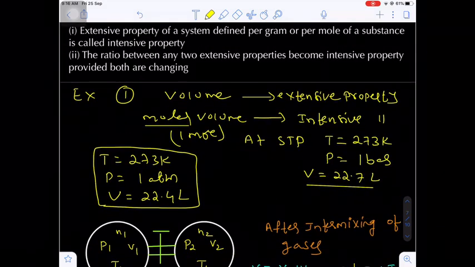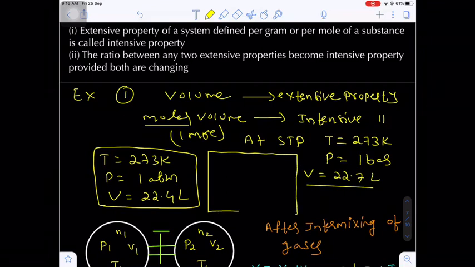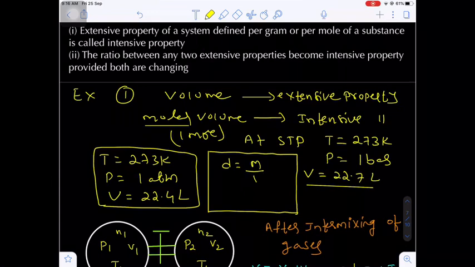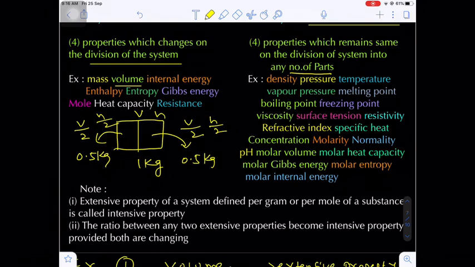And the second key point here is: the ratio between two extensive properties will be an intensive property, provided both the properties change. Now here, do you know density is equal to mass upon volume? Density is equal to mass upon volume. Yes. If you divide the system into two equal parts, here I have given one example.